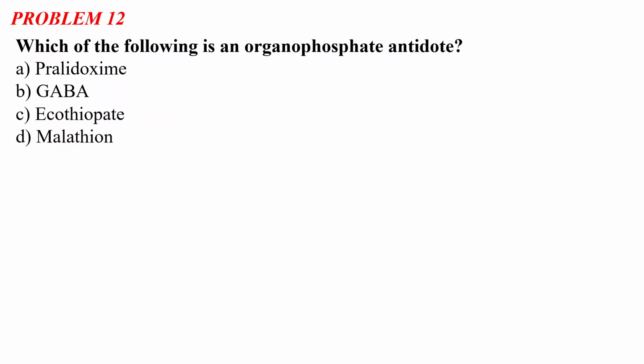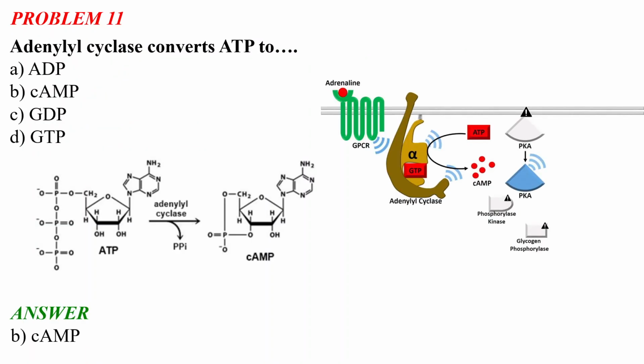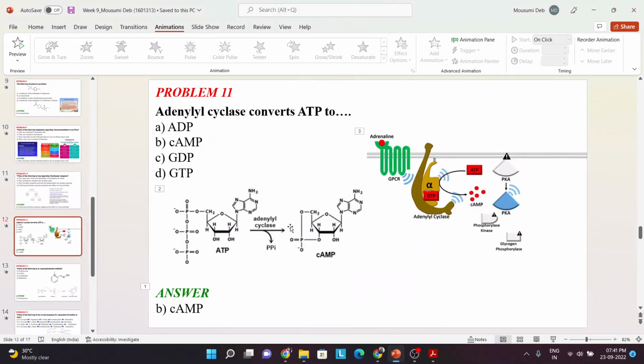Okay, so in the previous slides, I said that it is important to remember a few names of the important molecules, like whether it is a drug molecule, a pesticide, or a neurotransmitter. This is important. So now you can see in this question, it is asked which of the following is an organophosphate antidote.